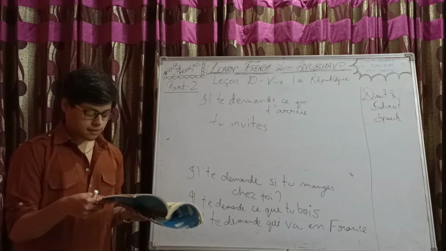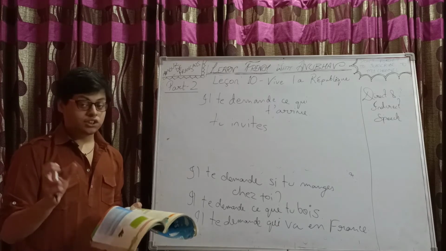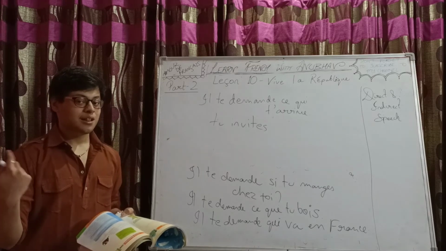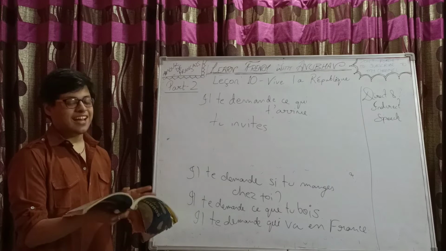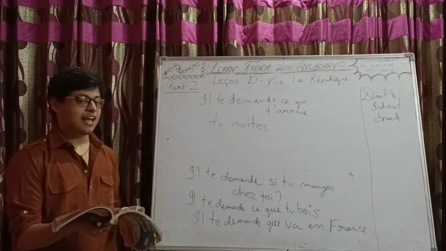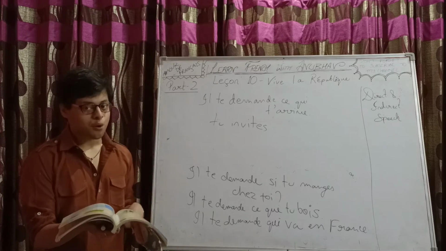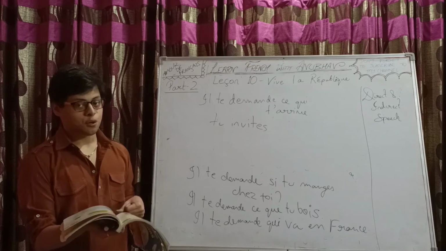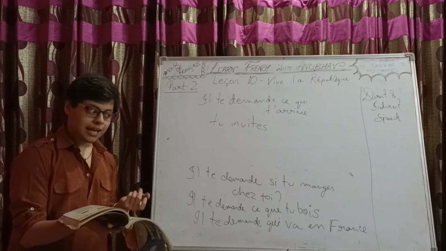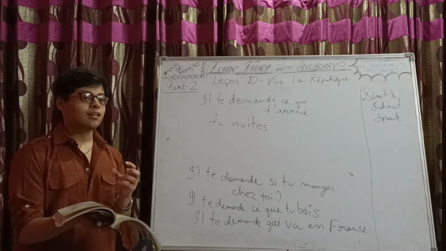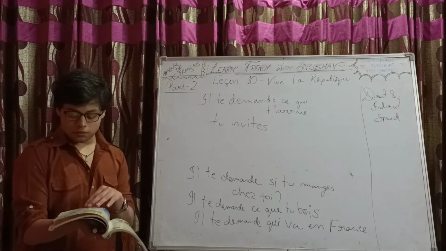Quand viens-tu chez moi? When do you come to my place? Il te demande quand tu viens chez lui. Chez moi, why did it become lui? Again the same thing: the professor is speaking to Dennis, asking, when do you come to my home? But when Mark is repeating his words to Dennis, of course he won't repeat 'to my home'. He would say it like to the professor's home, to his home. That's why chez lui. So, il te demande quand tu viens chez lui.